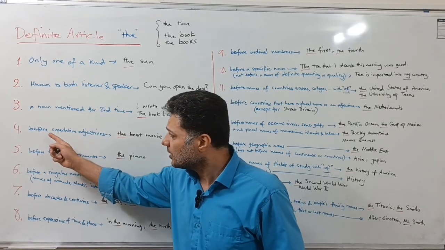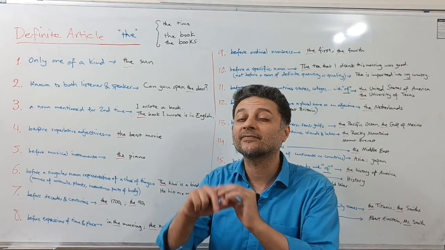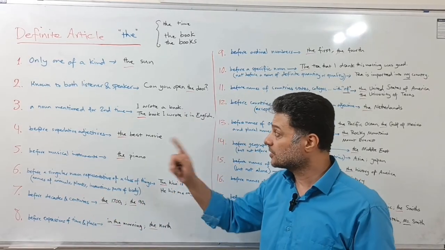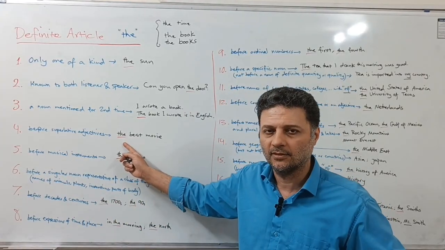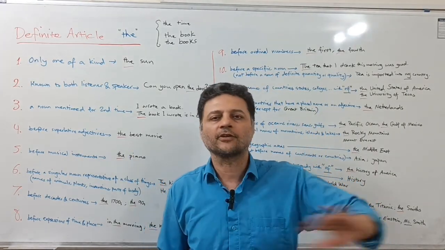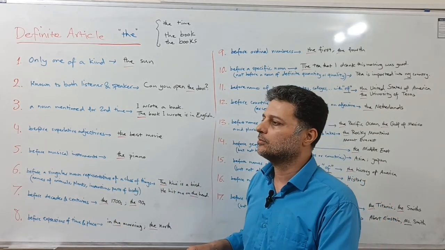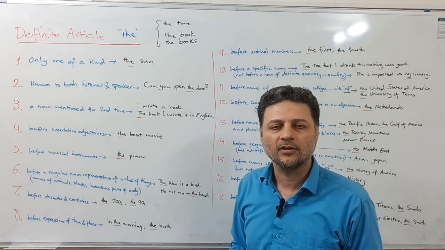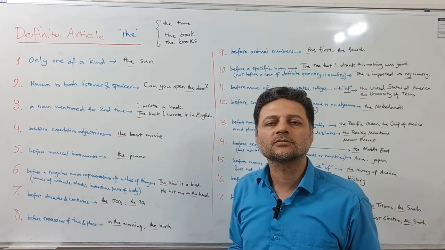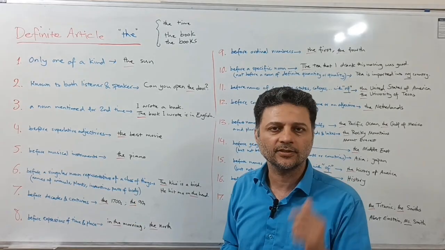Like the book. Number four, before superlative adjectives. If you remember, I have recorded one specific video for comparative and superlative adjectives. The base form of the adjective, the comparative, and the superlative forms of the adjective, right? So the superlative adjectives are always preceded by the. Like the best movie, for example, right? The most scary movie, for example, right? The best, right? Or, for example, the hardest lesson I've ever come across, the hardest, okay? Number five, before musical instruments. Mostly, it's quite natural to use the before musical instruments, the piano, the guitar, okay?